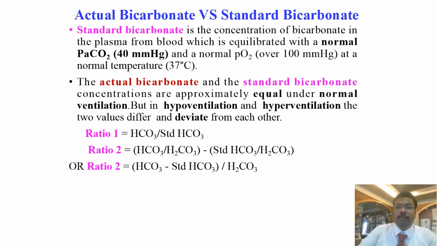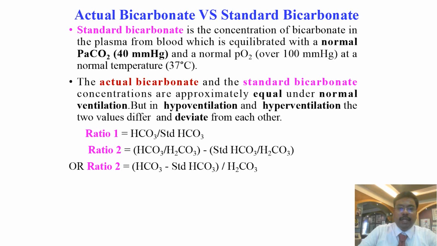Standard bicarbonate is the concentration of bicarbonate in plasma from blood which is equilibrated with a normal PCO2 of 40 mmHg and a normal PO2 over 100 mmHg at a normal temperature of 37 degrees Celsius. The actual bicarbonate and standard bicarbonate concentrations are approximately equal under normal ventilation, but in hypoventilation and in hyperventilation, the two values differ and deviate from each other. So the novel ratios are derived.